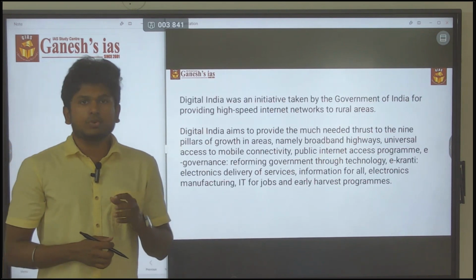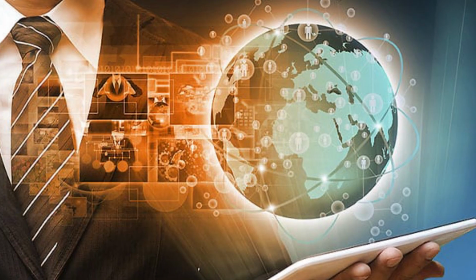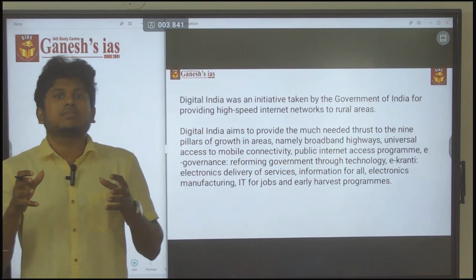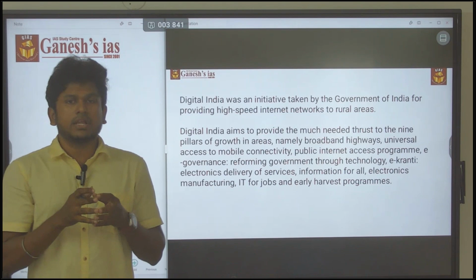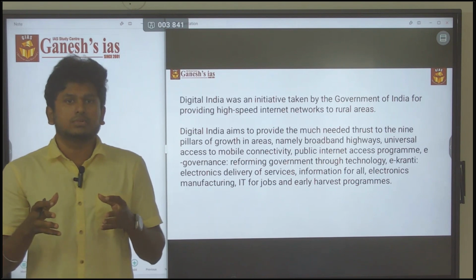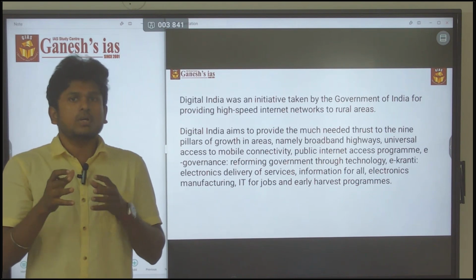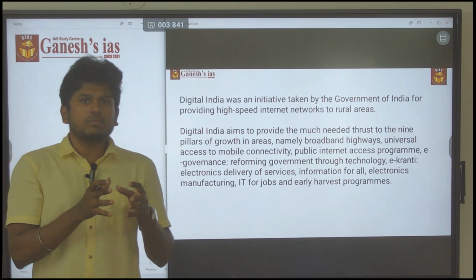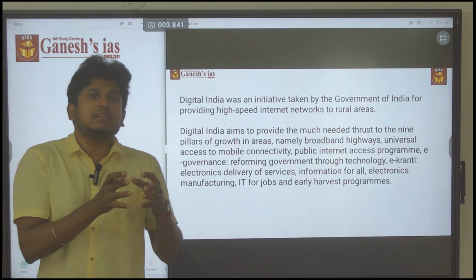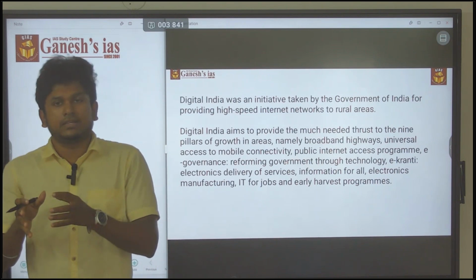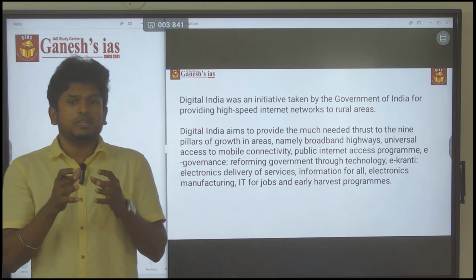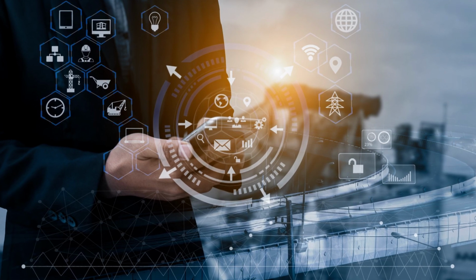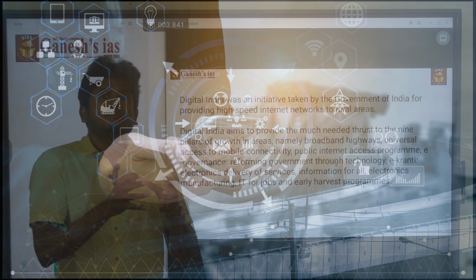Actually, the Digital India program is to give digital connectivity to every nook and corner of India, also to connect the rural areas of India. It also aims to overcome digital illiteracy, or the gap between the digitally literate and the digitally illiterate, and to provide universal access to every person for the digital platform.